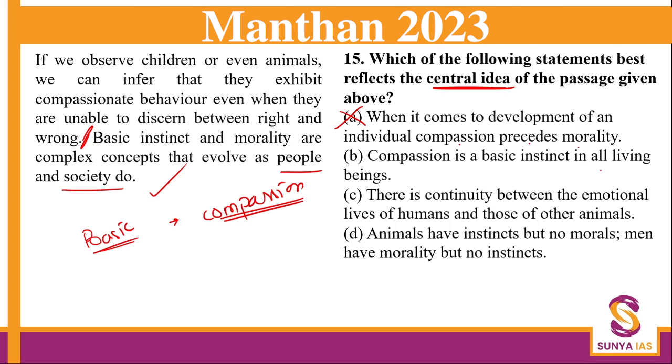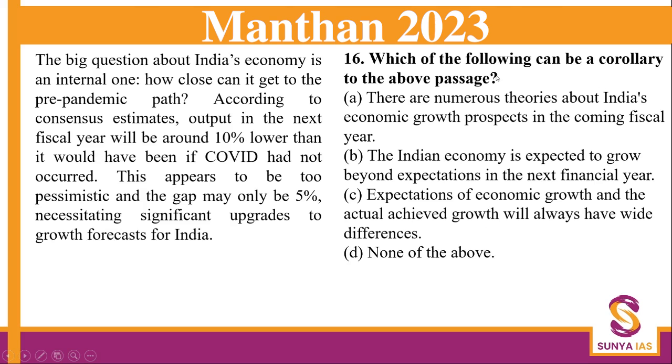Compassion is a basic instinct in all living beings. Can be, because we're talking about these two things only. There is continuity between the emotional lives of humans and those of other animals. We are not talking about emotions. Animals have instincts but no morals. Man has morality but no instincts. Nowhere is this communicated. What is communicated? Compassion and basic instinct. So this is our correct answer.